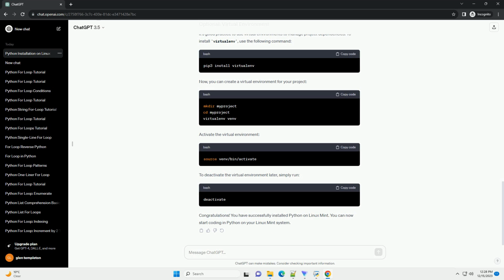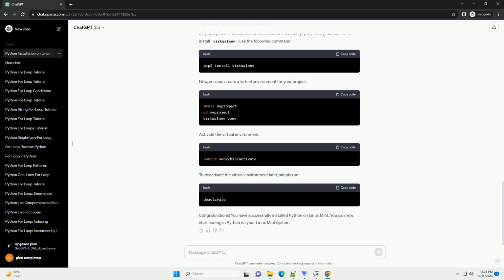Pip is a package manager for Python that makes it easy to install and manage Python libraries. Install pip using the following command. Verify the pip installation by checking its version. This should display the version number of the installed pip.